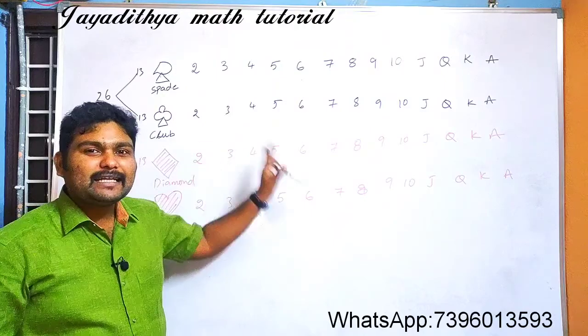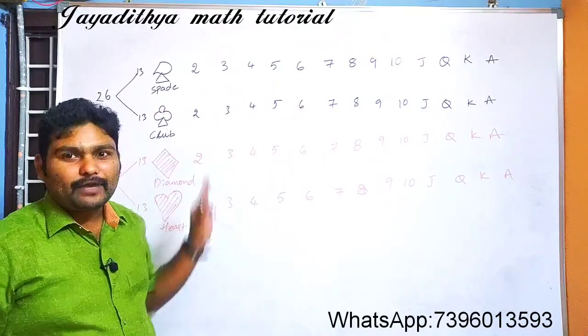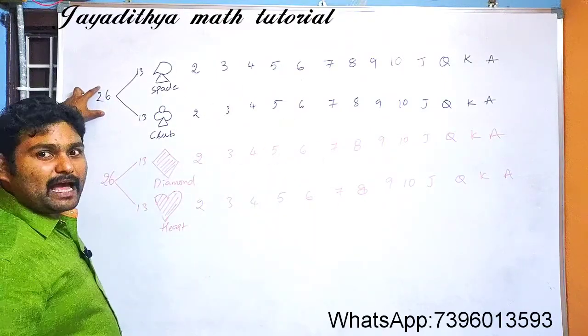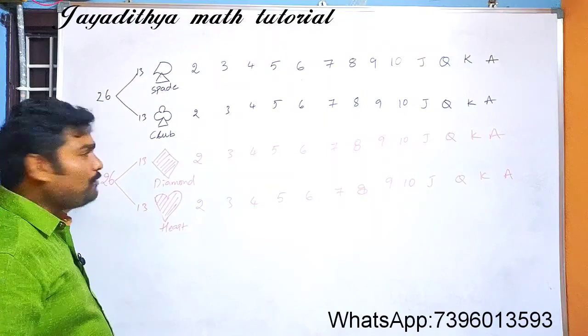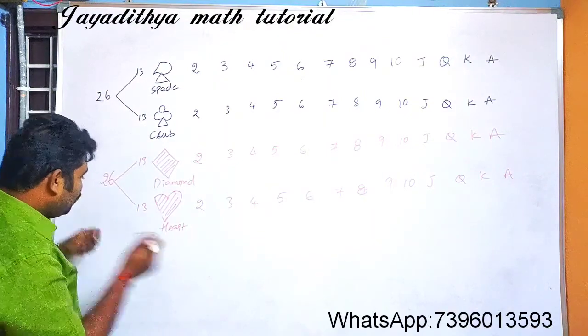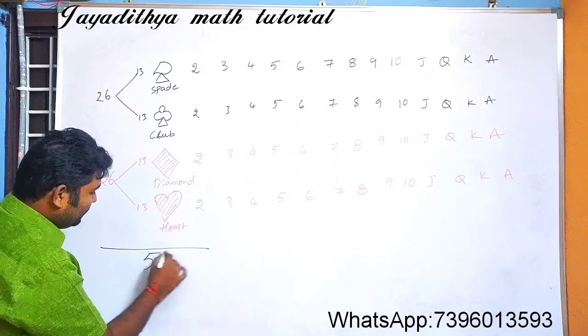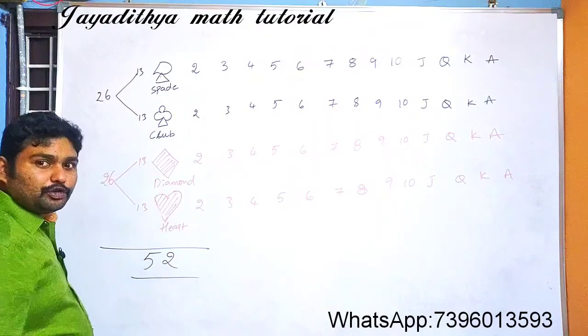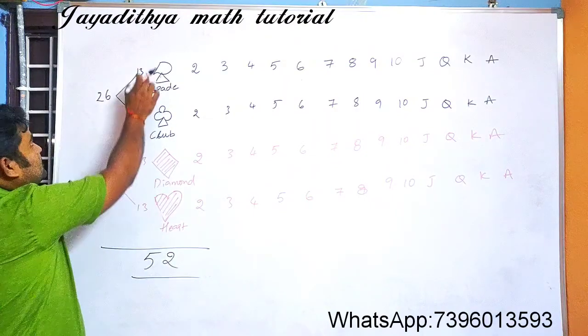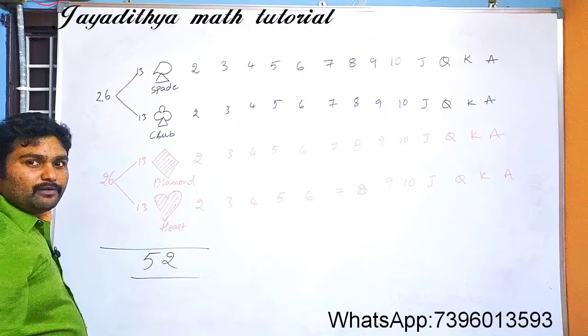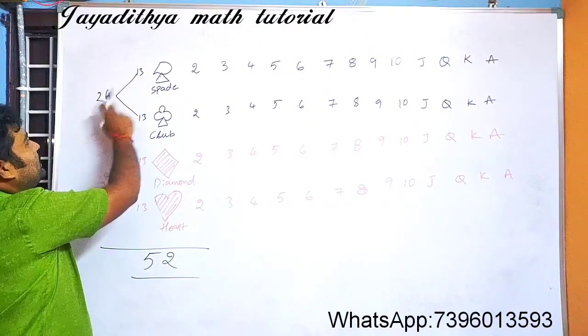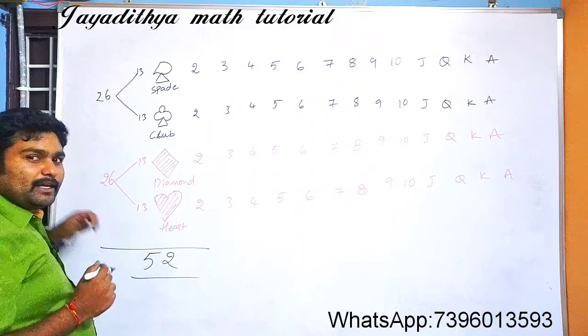So how many cards are there in a complete deck of cards? Black cards we have 26, red cards we have 26, a total of how many? That is 52 cards. 13, 13, 13, 13, total 52. You can also count like this, 26 black cards, 26 red cards.